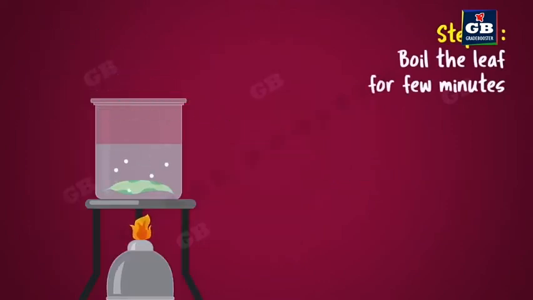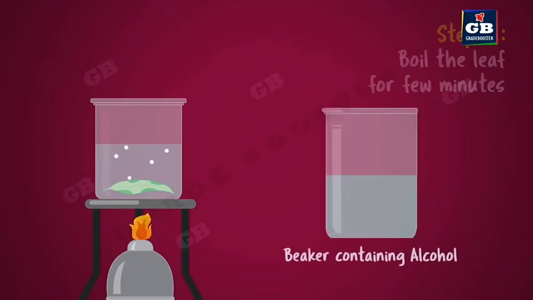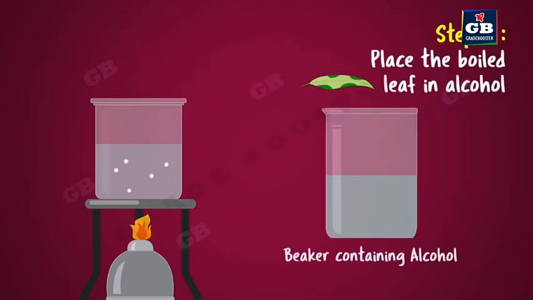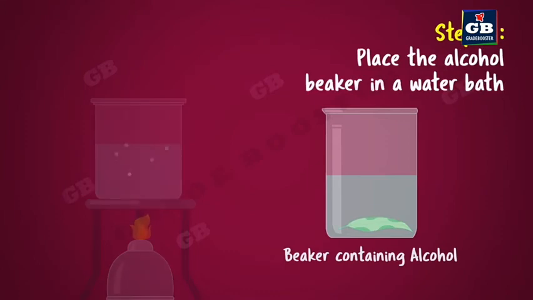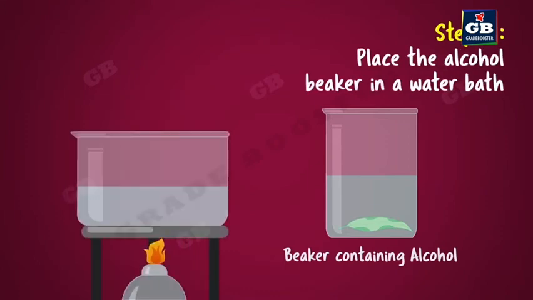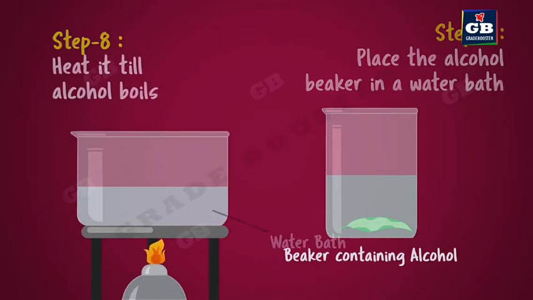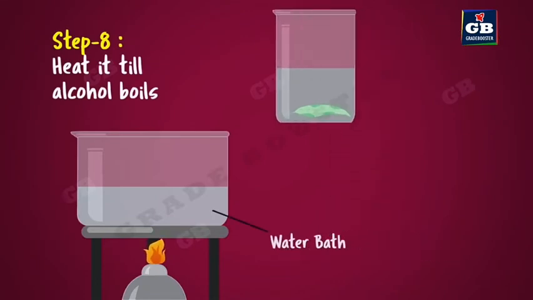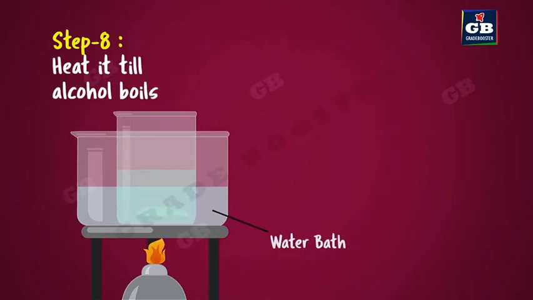Now put the leaf in boiling water for a few minutes. Now take out the leaf and put it in a beaker which contains alcohol. Now place this alcohol beaker in a water bath and heat this setup until the alcohol boils. After boiling, the leaf will decolorize and the alcohol gets colored green.